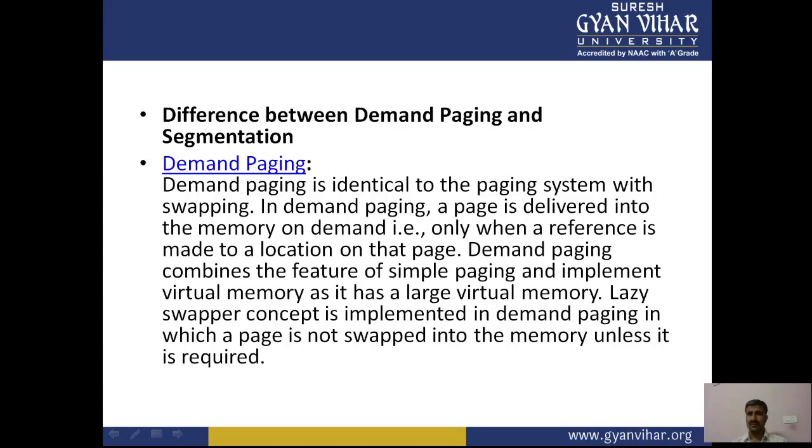At the same time, let us discuss segmentation. Segmentation in the operating system is a memory management technique, right, in which the memory is divided into variable-size parts. Each part is known as a segment, which can be allocated to a process. The details about each segment are stored in a table called the segment table. The segment table is stored in one or many segments.